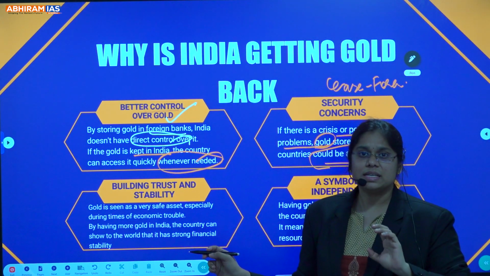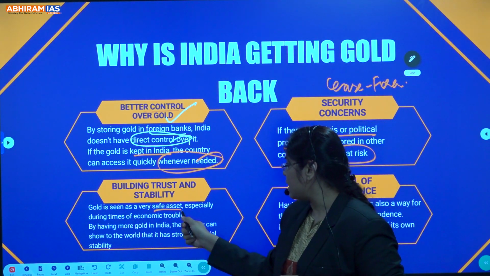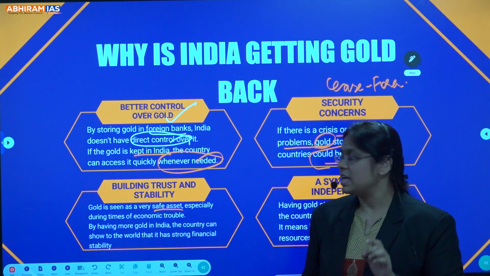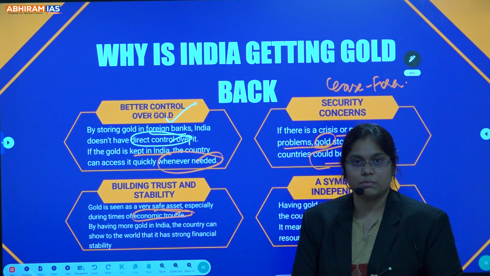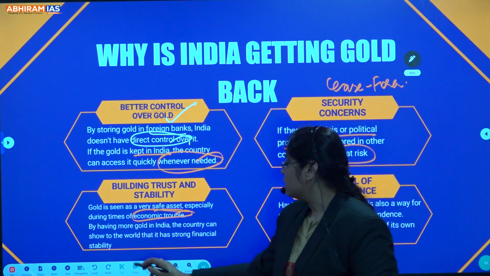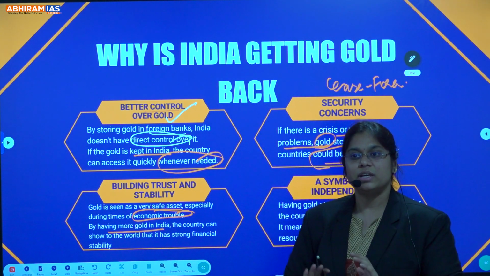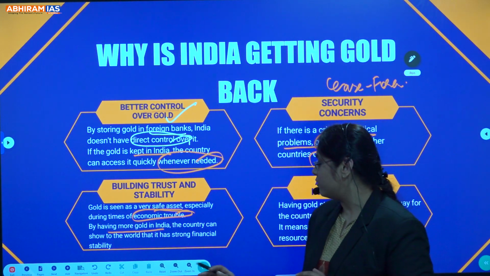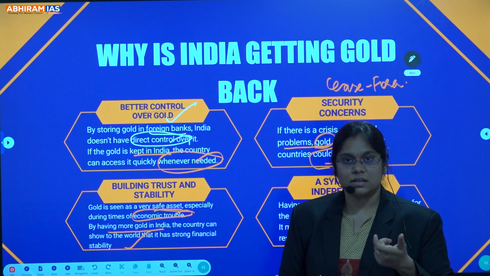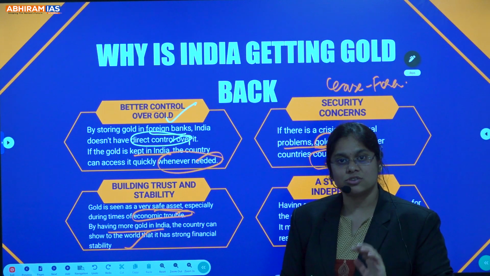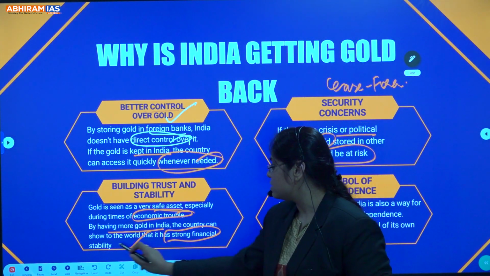And third is building trust and stability. Gold is seen as a very stable asset. Clear? It is a very safe and stable asset, especially during times of economic trouble, when we can buy gold and make money. By having more gold in India, the country is showcasing that we are self-sufficient, stable, and strong, in and out. So India is proving that we have strong financial assets and financial stability.